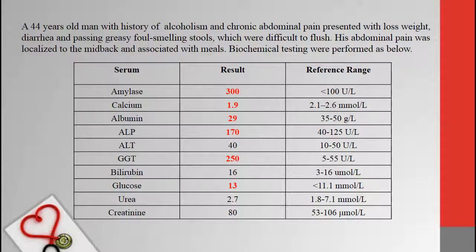Here is the question. A 44 years old man with history of alcoholism and chronic abdominal pain presented with lost weight, diarrhea, and passing greasy foul-smelling stools, which were difficult to flush. His abdominal pain was localized to the mid-back and associated with meals. Biochemical testing was performed and is shown as below.